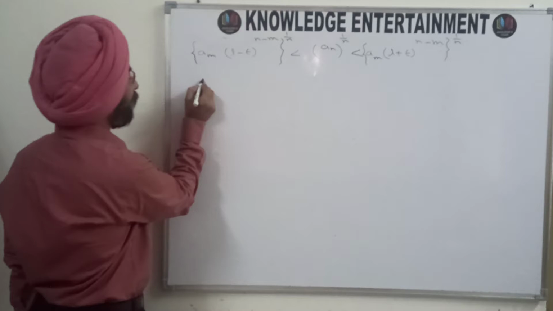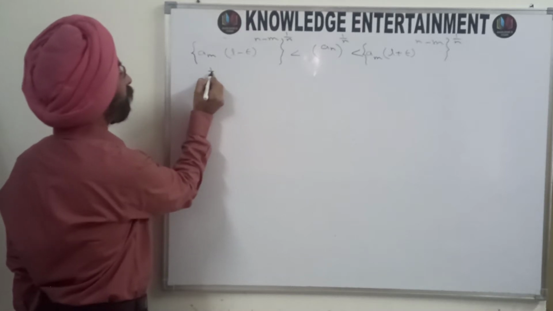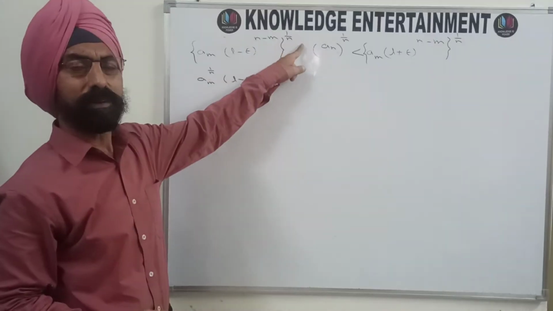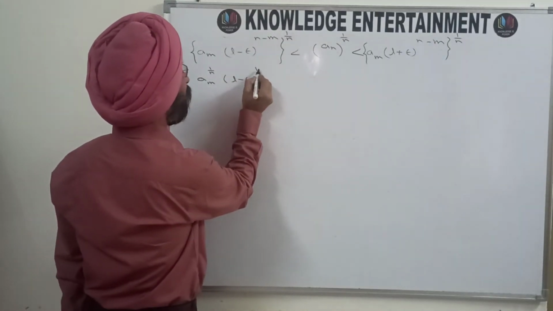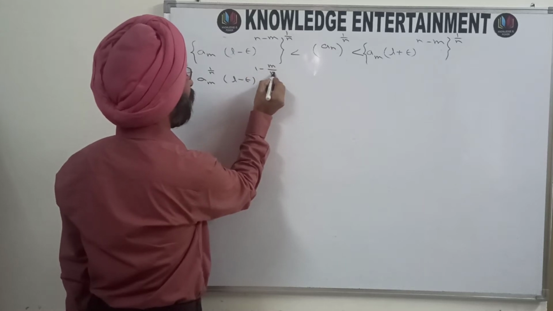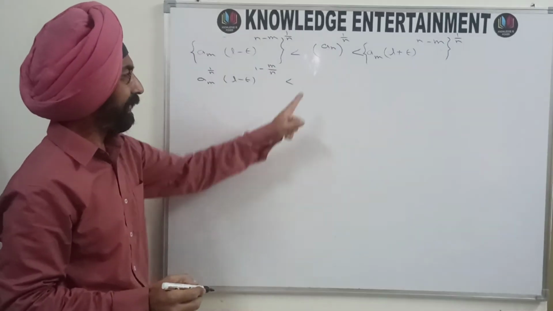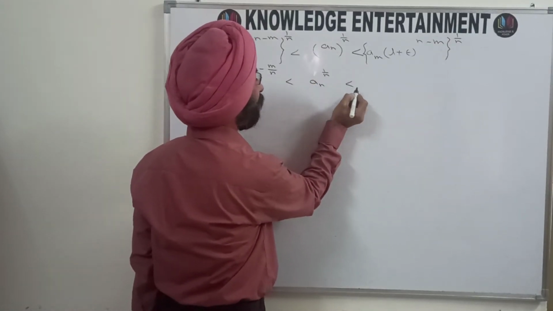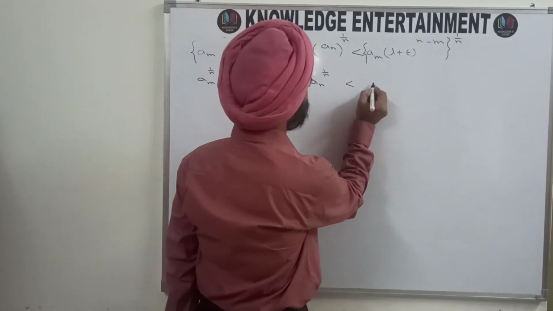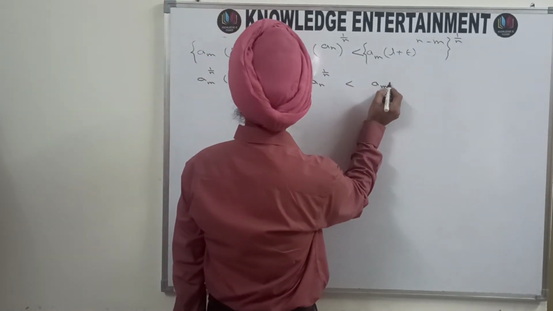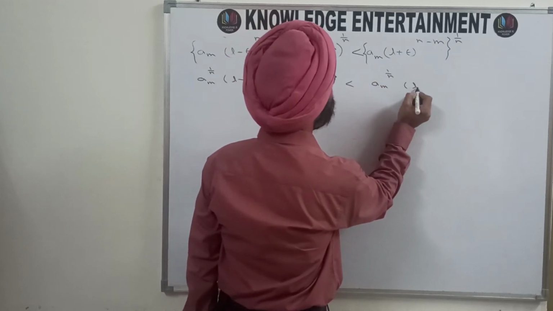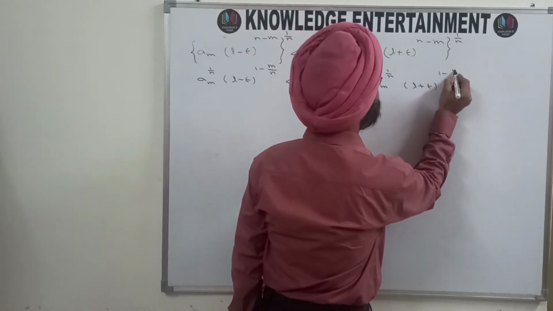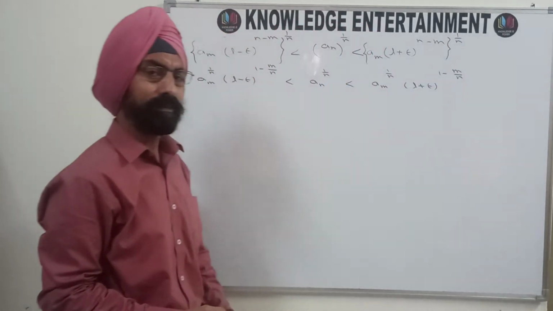This is a_m raised to the power 1 by n, L minus epsilon raised to the power n minus m over n, so that means you can say 1 minus m upon n, less than in the center you will get a_n raised to the power 1 by n, is less than, on the right hand side once again you will get a_m raised to the power 1 by n and L plus epsilon raised to the power n minus m over n, once again 1 minus m upon n.